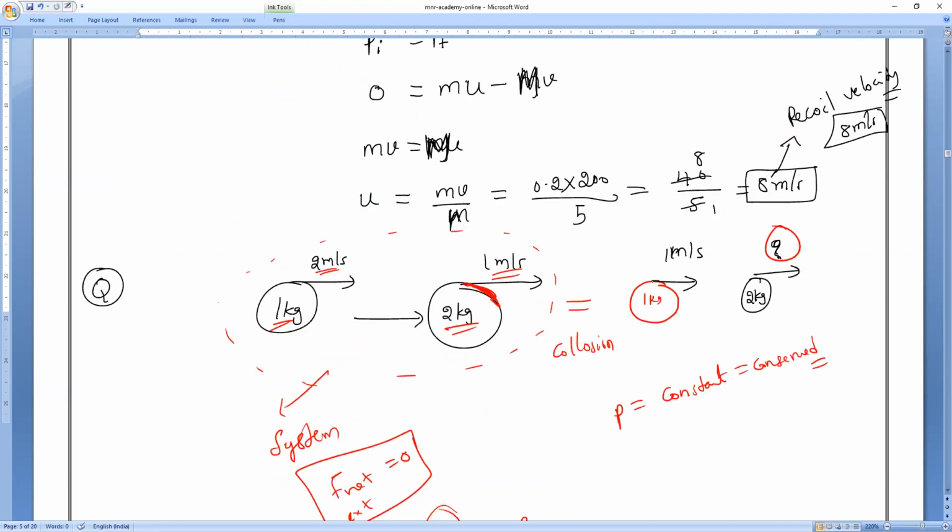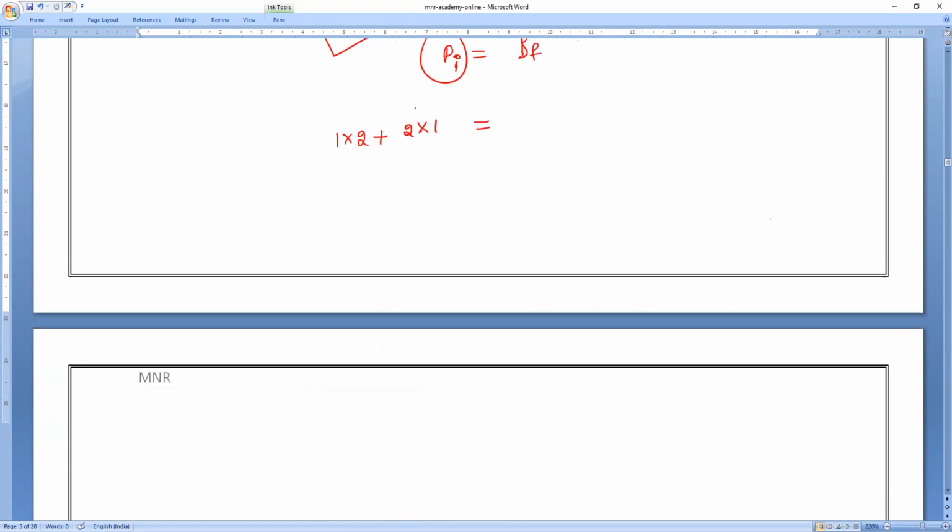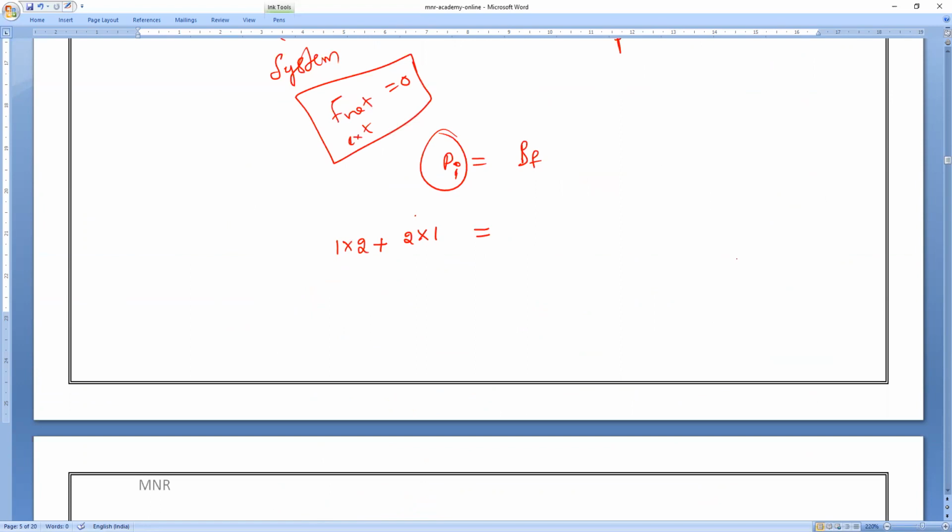After collision, what is the velocity? 1 kg, 1 meter per second. 2 kg, how much we don't know. Let me consider that as V. How much is it, all of you? V. Okay, do all of you understand?